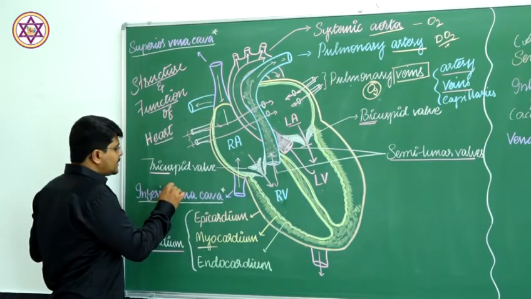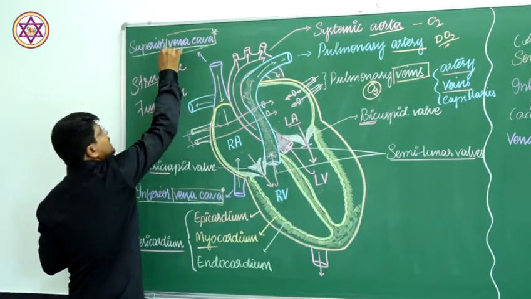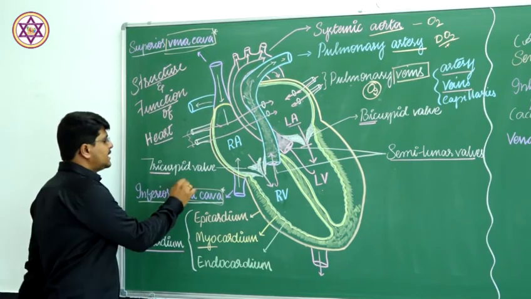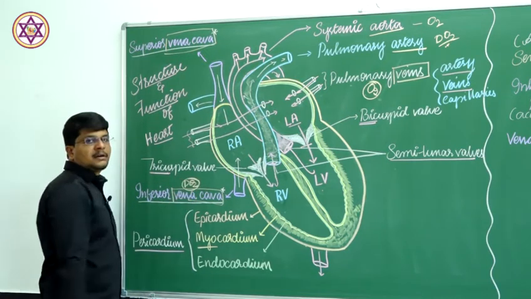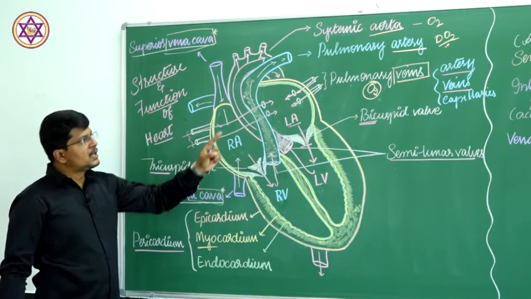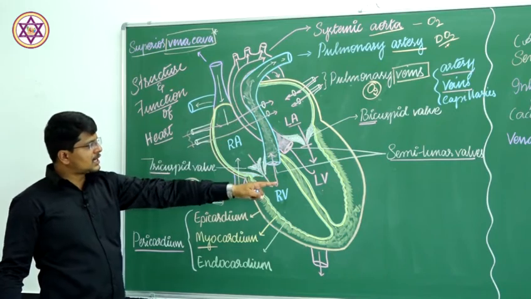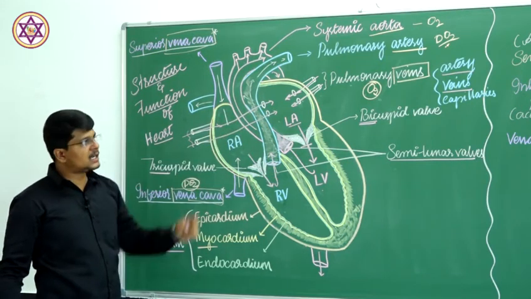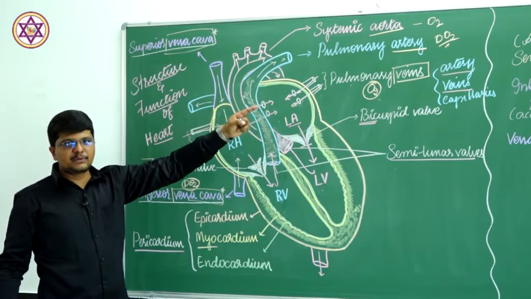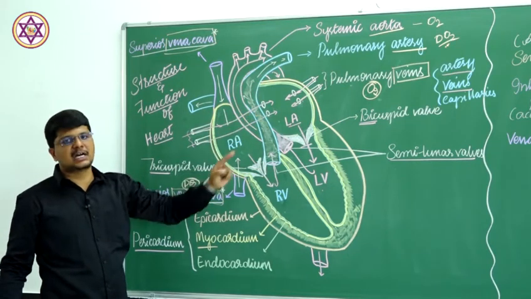And the inferior and superior vena cava, the caval system, carry deoxygenated blood from the body parts into the right auricle. Therefore, arteries are the blood vessels which carry blood away from the heart, and veins are the blood vessels which carry blood towards the heart.